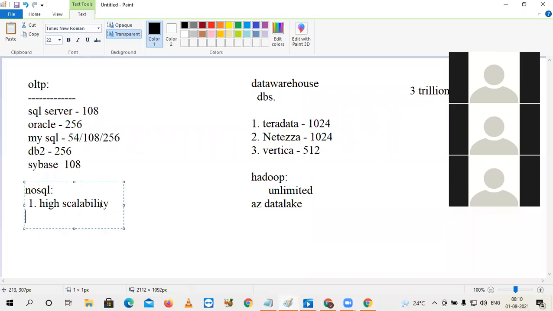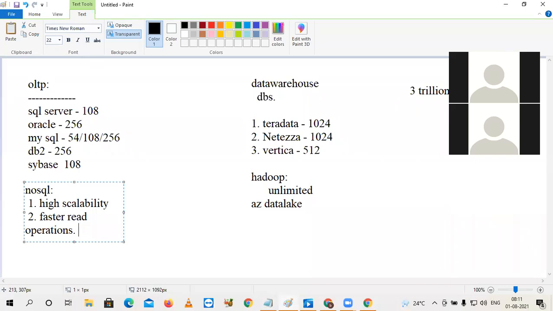And the second advantage is very fast read operations. This is one of the biggest challenges, sir. I am just one among trillions of users in Facebook. Even so, if I give my user ID and password, within a fraction of seconds I am getting into the application.